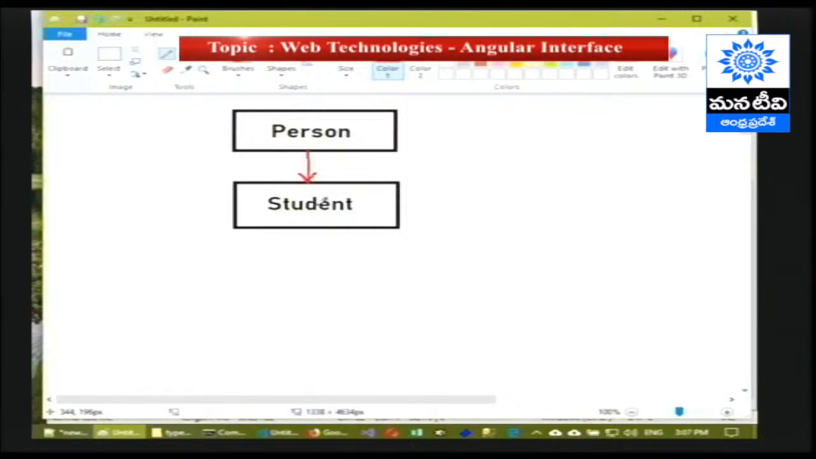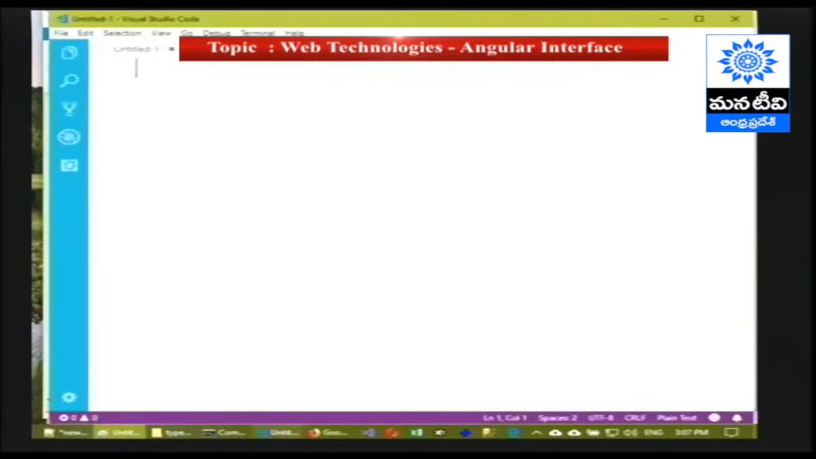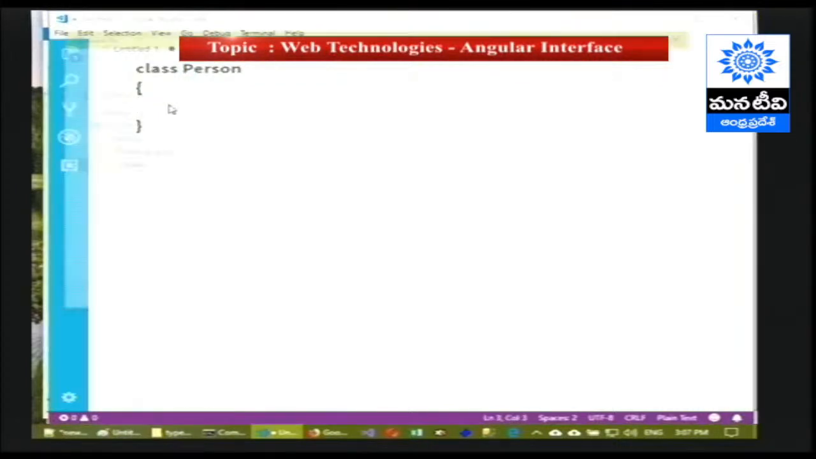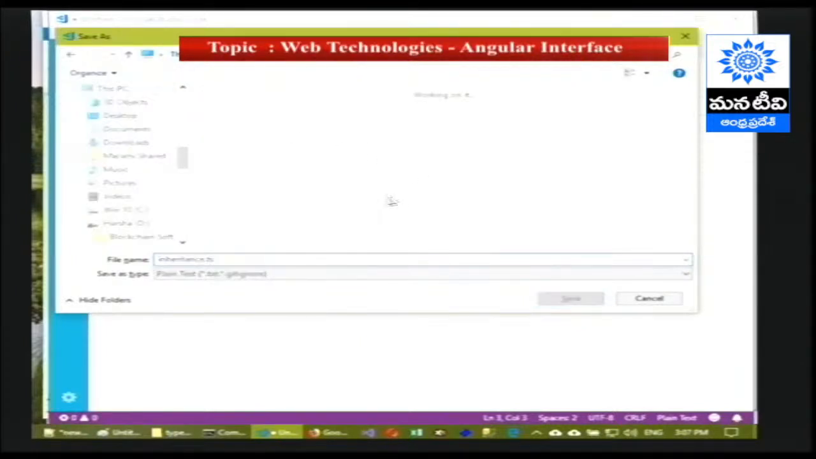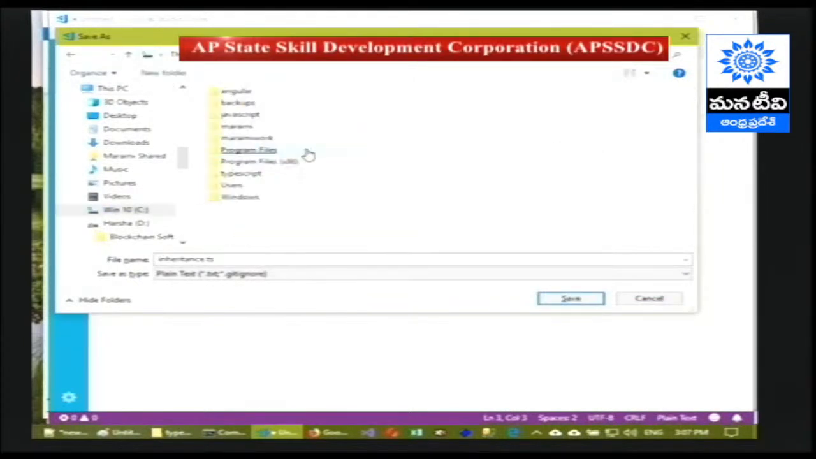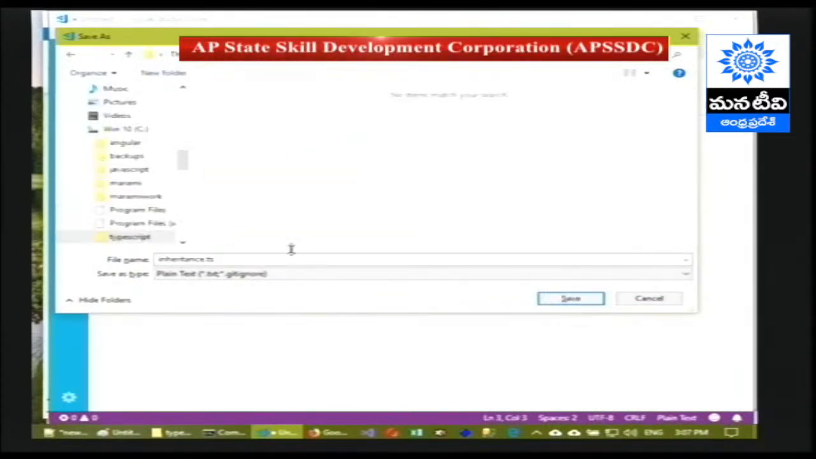How do we represent this one? We have to create a class called person. Here person is the name of the class. It is recommended to start the class name with uppercase. And let's save this file with the name inheritance.ts. We have to save it in C drive, TypeScript folder, file name inheritance.ts.